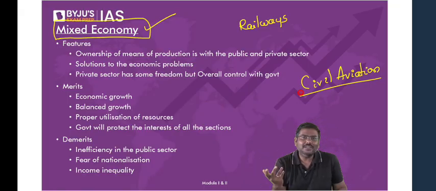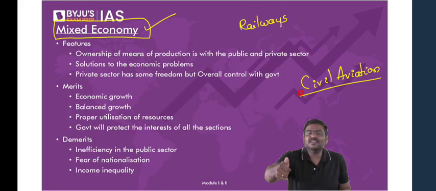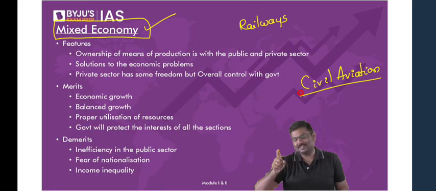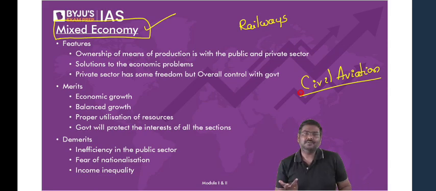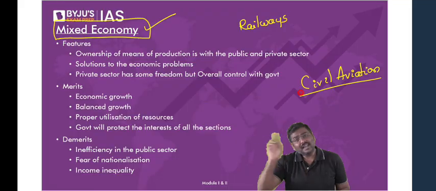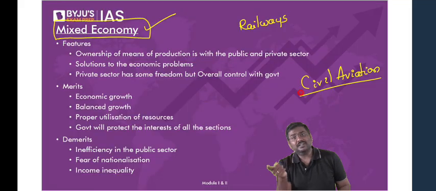What is the role of government there? Government doesn't provide the services in civil aviation. Only the private sector does it now. So there are certain sectors where only the private sector is present. Government has withdrawn completely from the sector. And the third one, there are certain sectors where both government and private sector are present.